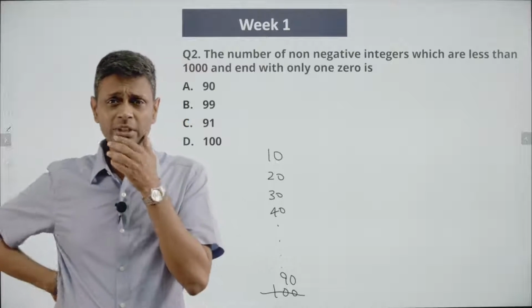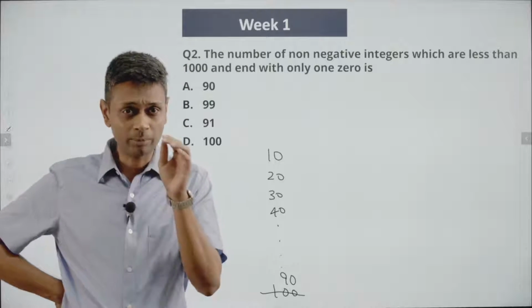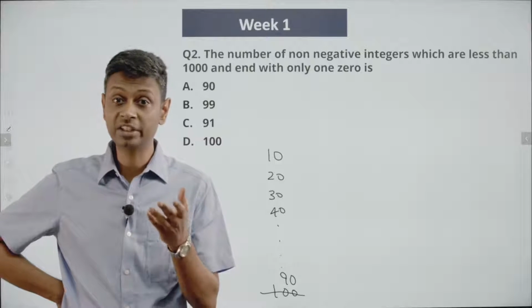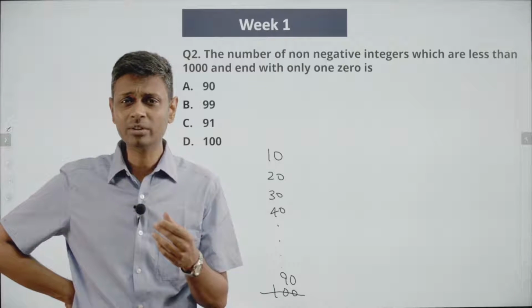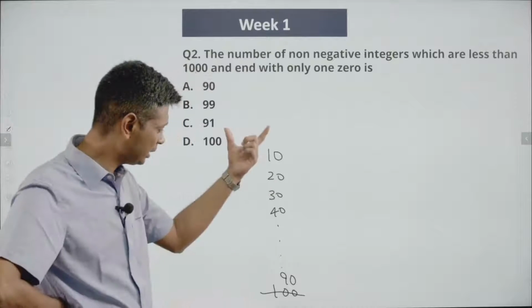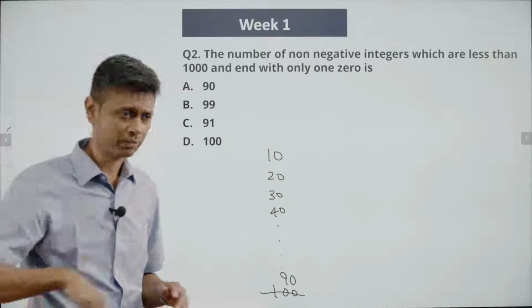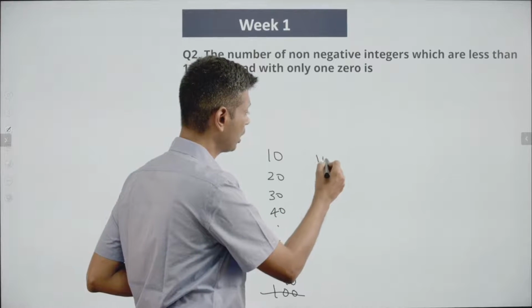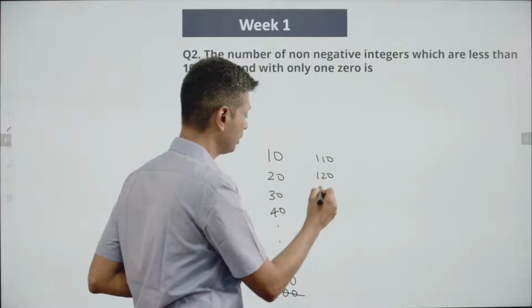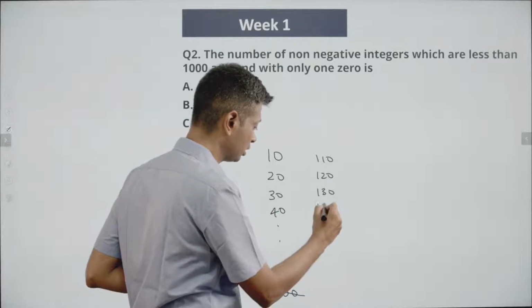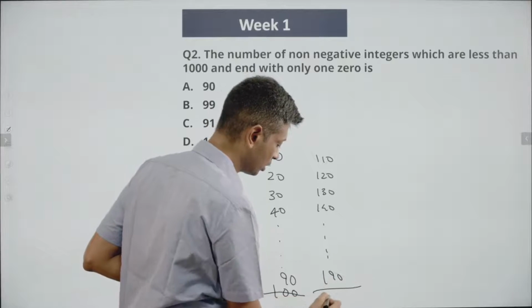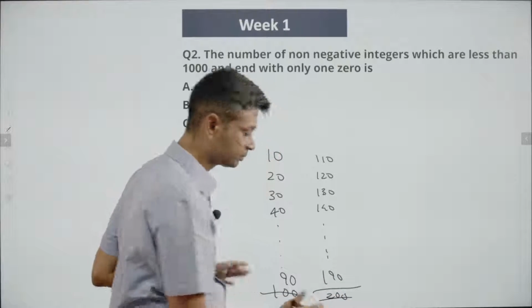Is there a 3-digit number that ends only in one 0? Something, something, 0. 540, 370. All of them are there. Now let's count with some pattern. 10, 20, 30, 40, 60, 70, 80, 90 has worked. Obviously, this 10, 20 can be replicated for 110, 120, 130, 140, all the way till 190. We will not count 200.